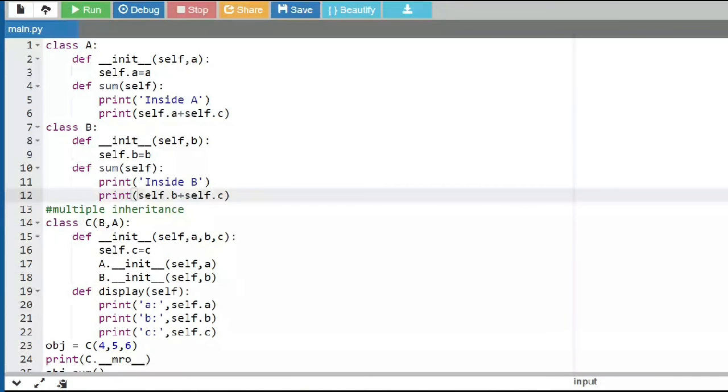So the order that you give in this parenthesis is very important whenever you're working with multiple inheritance and methods with the same name. If the method names are different, then there is no need of looking into this order itself. But this comes into the picture when you're having a method conflict. So when the names of the methods are the same, then this particular ordering matters. So the attribute is underscore MRO underscore. Is it clear with everyone what is multiple inheritance?